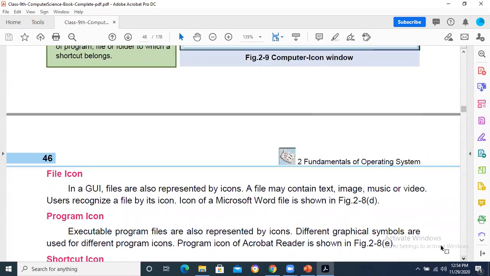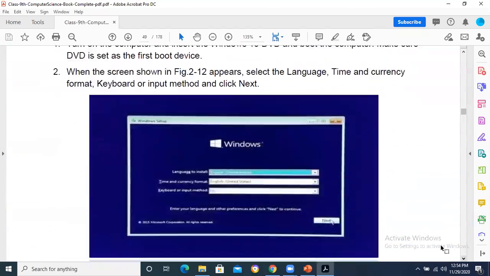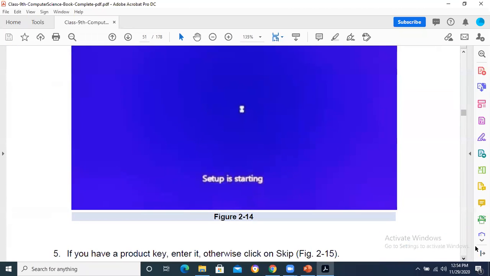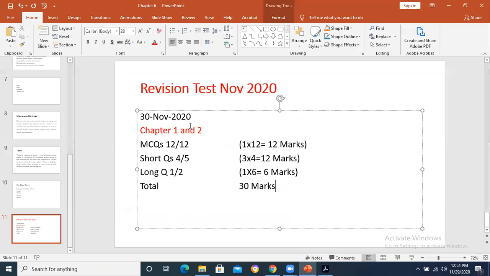So do the complete paper. Don't leave any question. Note down this important thing that you have to do all the paper. You are not supposed to leave any question in the paper. As I have explained, 12 MCQs will be there. You have to think about it, then mark the right answer. Short questions will be there. You have to do four short questions out of five, each question for 3 marks, and one question out of two questions, which will be of 6 marks. Hence it becomes a total of 30 marks.